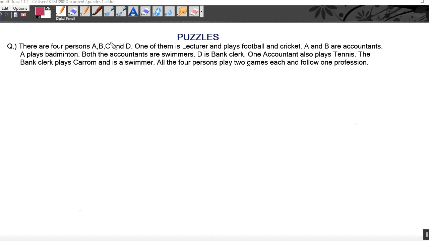Take an example of this question only. You are given four persons. They are accountant, swimmer, lecturer, and football player. They like something, and you have to arrange them, like who likes what. Four persons are there: one, two, three, four. Their likings are given to you, and you have to arrange who likes what. There can be three things given to you and you have to arrange them. So today we are going to do this topic.